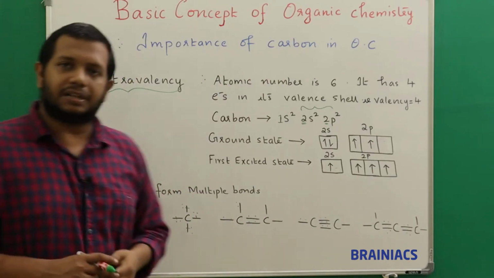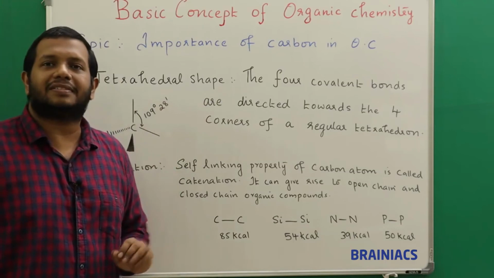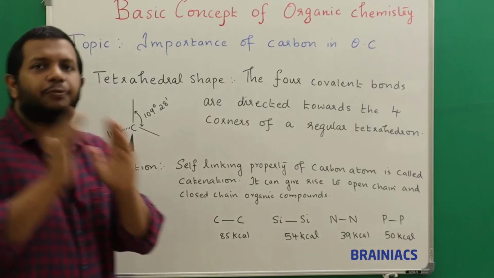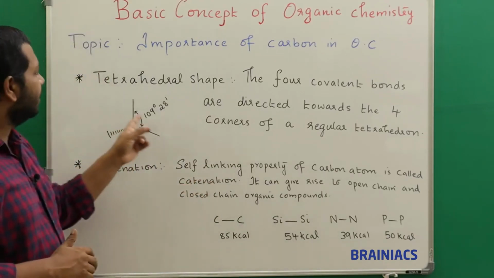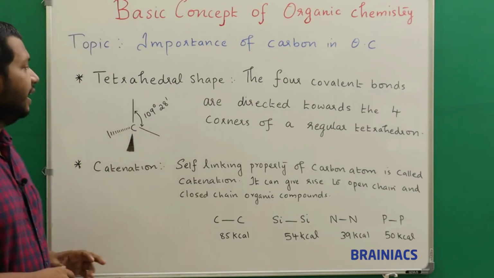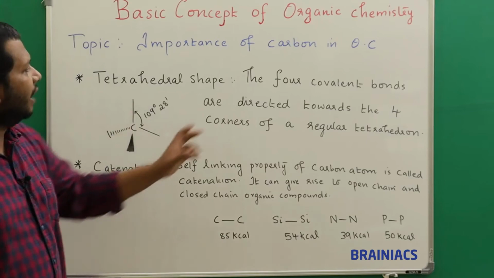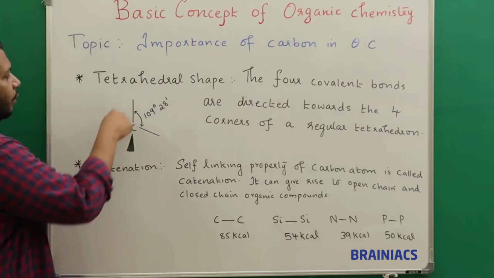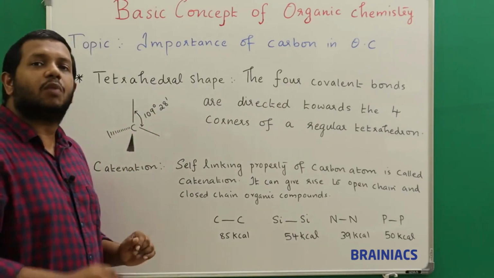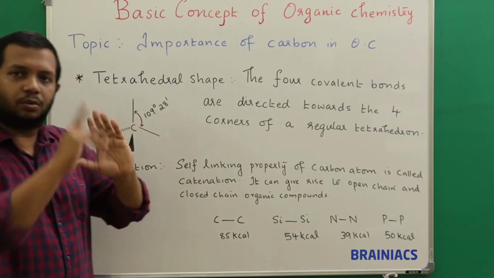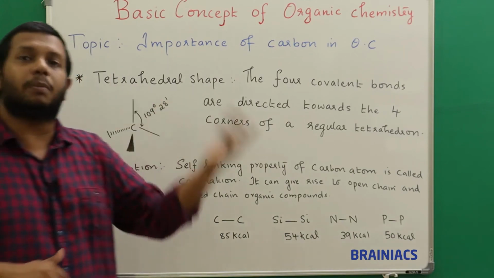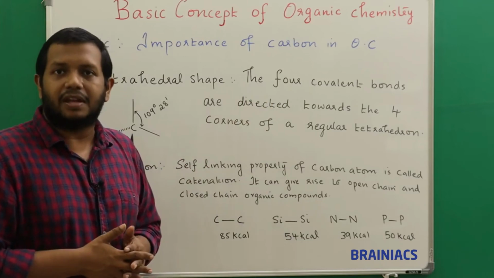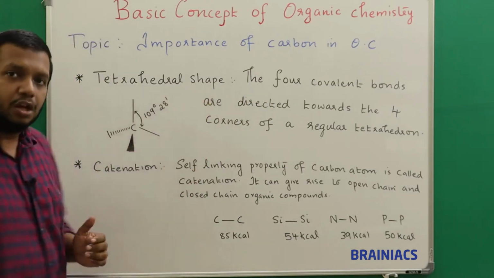So next we will see the third reason. The third reason we can say is the tetrahedral shape of the carbon. So we know that whenever carbon forms single bonds, the basic hybridization of the carbon will be sp3 hybridization. In that case, the shape will be tetrahedral, and we can say that the 4 covalent bonds will be directed towards the four corners of a regular tetrahedron. So what is the advantage? Since it is directed towards the 4 different corners, there is always more probability that it can donate or share electrons with the nearby elements. That is the advantage of having a tetrahedral shape.